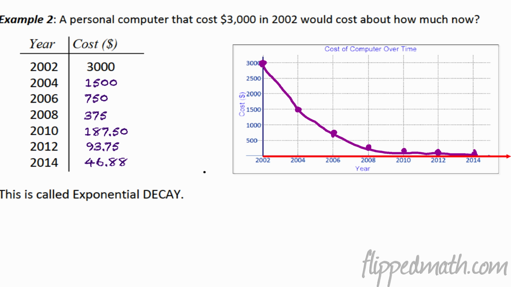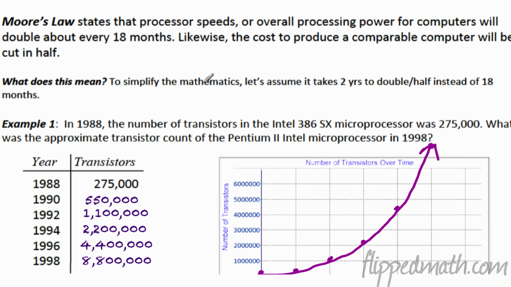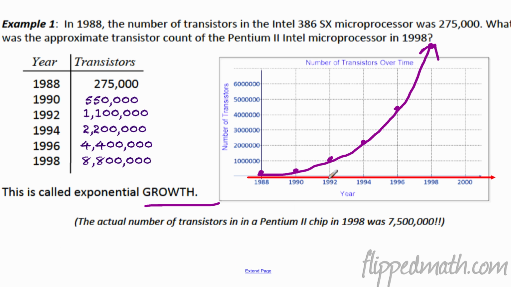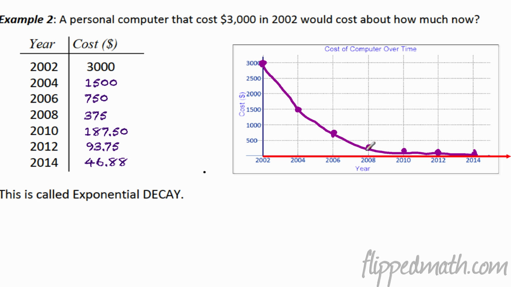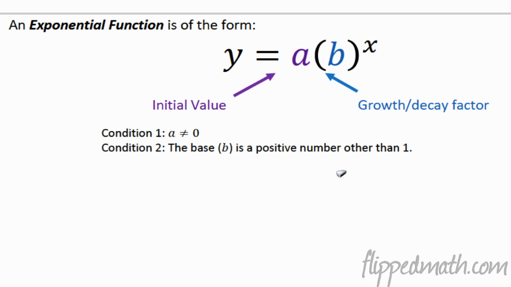Now, you can tell between the two examples here, see how the first example, it goes up and it goes up and it goes up. Okay, that's called exponential growth because it's going away from both the x-axis and any value down here. It's just growing and growing and growing. In the second example, see how it's getting closer and closer and closer to one specific value. That's called exponential decay.